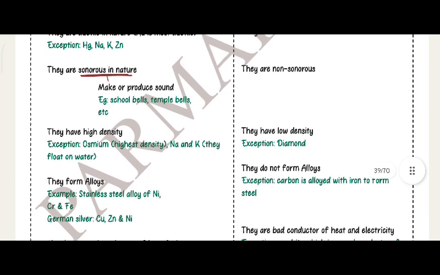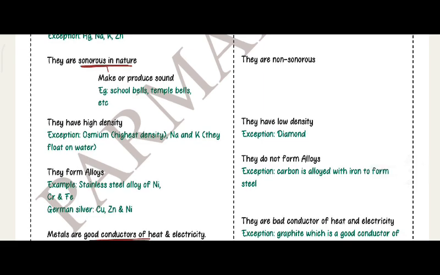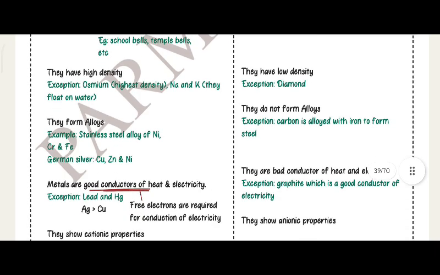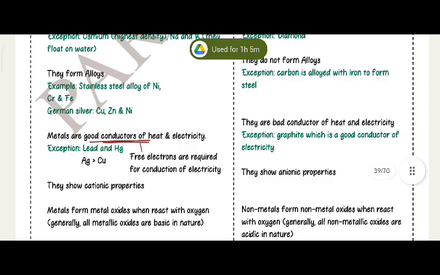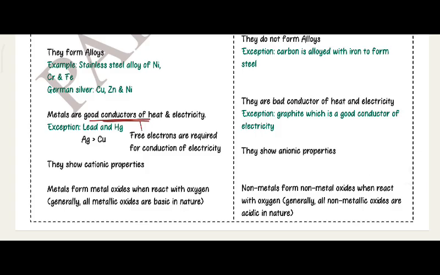They are sonorous in nature, they make or produce sound. Example: school bells, temple bells, etc. They have high density. Exception: osmium has very high density, while sodium and potassium are low and float on water. They form alloys. Examples: stainless steel, an alloy of nickel, chromium and iron, and German silver, an alloy of copper, zinc, and nickel. Metals are good conductors of heat and electricity. Exception: lead and mercury.